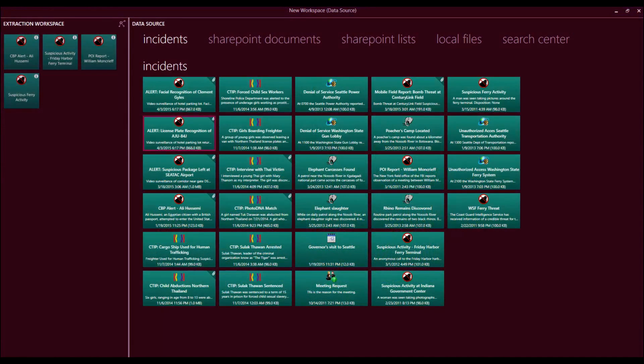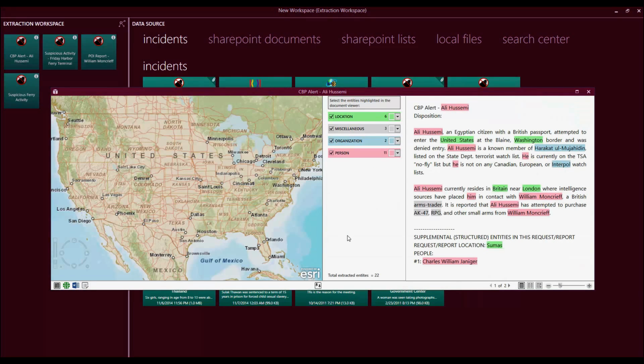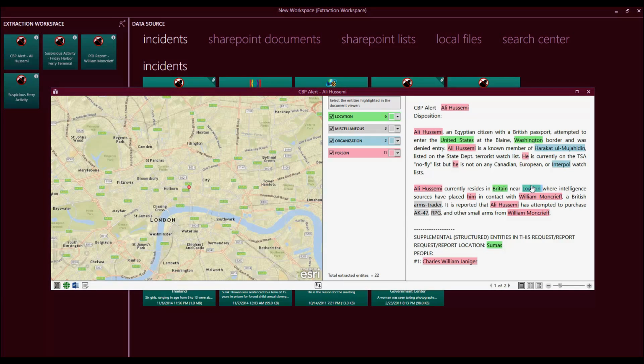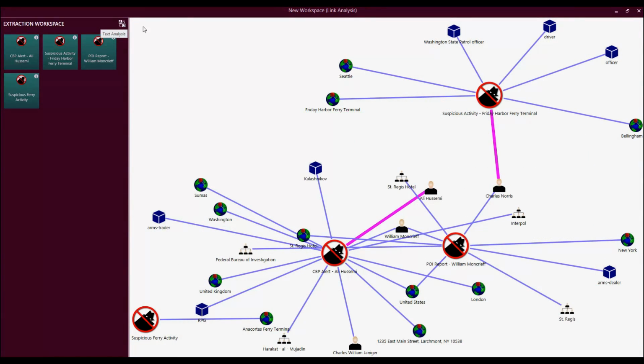Now, a tremendous amount of information crosses an analyst's desk every day, and AIM 2020 software can help find the needles in these haystacks of data. Entity extraction tools capable of operating in many different languages can color code the people, locations, organizations, weapons, behaviors, and other important items of information found in a document. Link analysis tools, then, help to connect these dots.